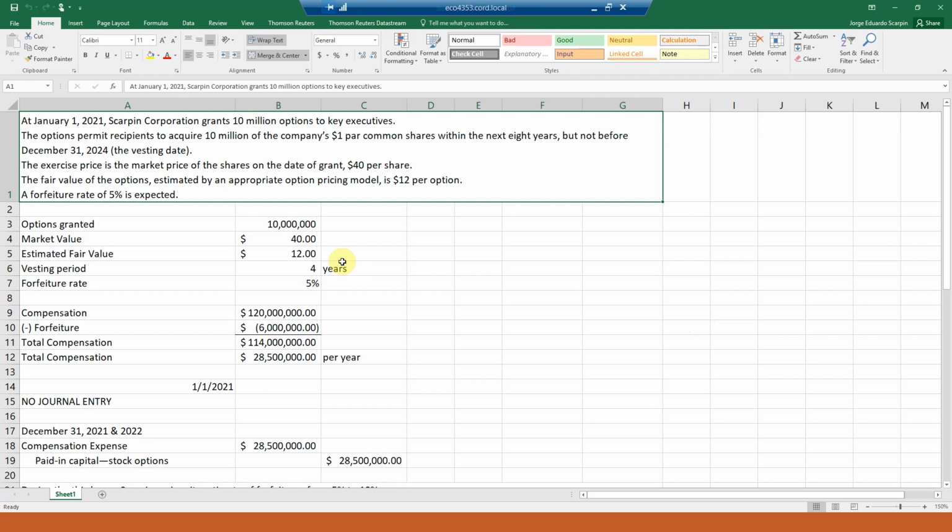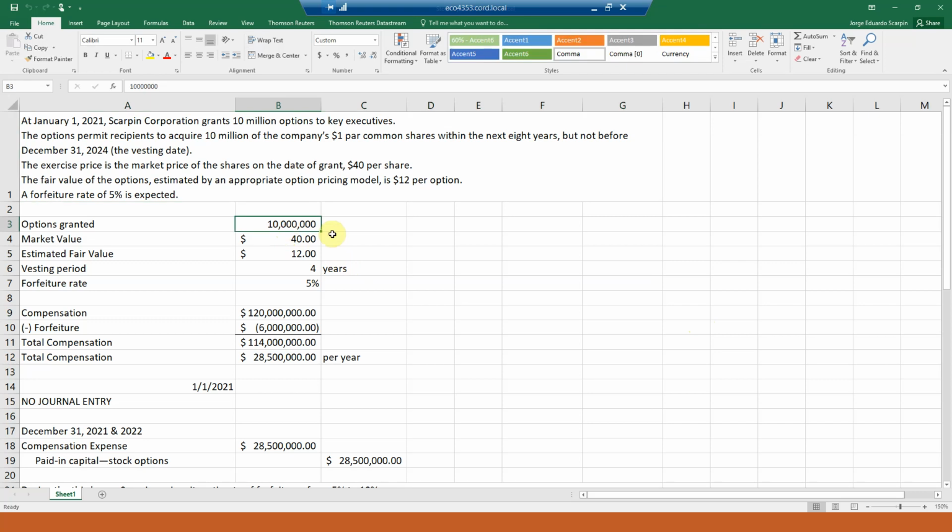February 1st, 2021, Skyping Corporation grants 10 million options to key executives. The options permit them to acquire 10 million shares of the company, one per common share, within the next 8 years.